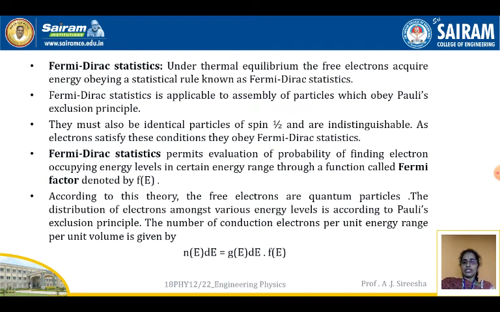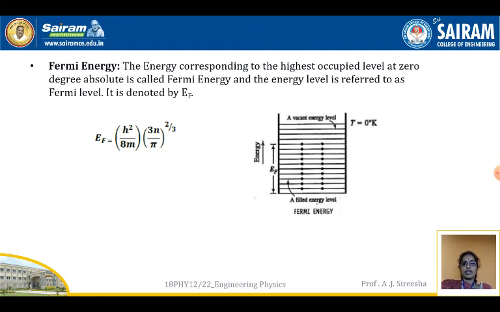The number of conduction electrons per unit range per unit volume is given by N(E) dE, which is nothing but g(E) dE times f(E). f(E) is the Fermi factor, and g(E) dE is the density of states, which we have seen in the previous slide. Now we will see what is Fermi energy.